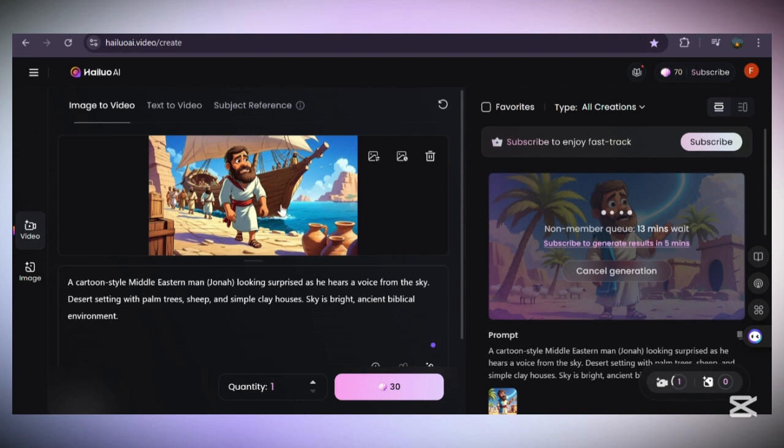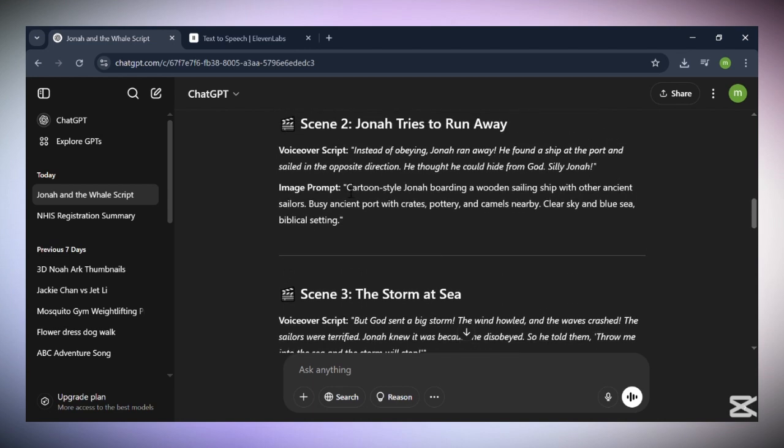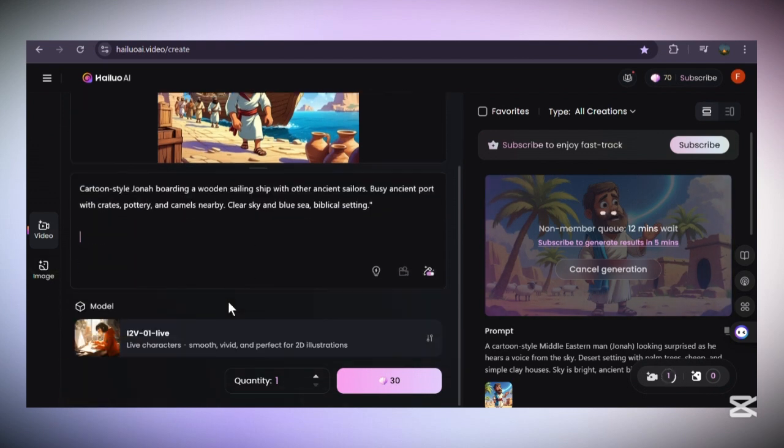Once you upload your next video, you're going to go back to ChatGPT again and then copy the image prompt for the scene 2, which is right here. So copy it fully just like we did before, and then bring it back into Hailuo AI and then paste it like so. Once you paste it, make sure the model is on this one, which is the live, and then click on this pink button to generate.